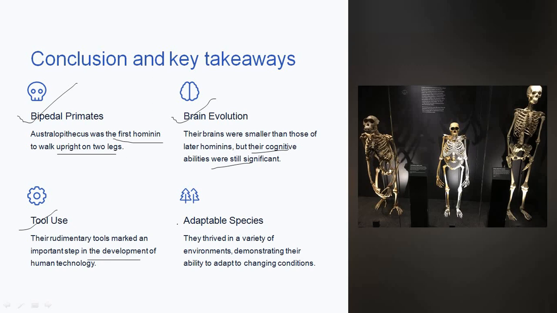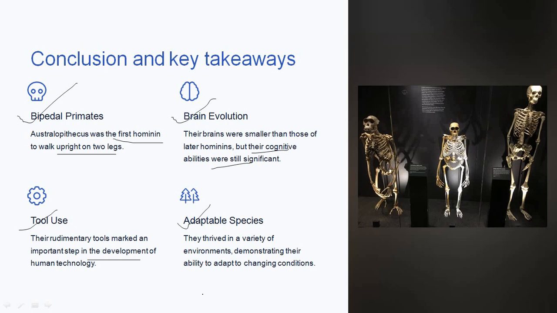And the food they were eating shows that they thrived in a variety of environments, demonstrating their ability to adapt to changing conditions. When they were getting plants, they were having plants. When they were getting seeds, they were having seeds. When they were getting insects, they were eating insects and worms.